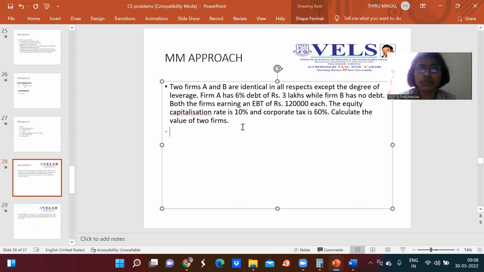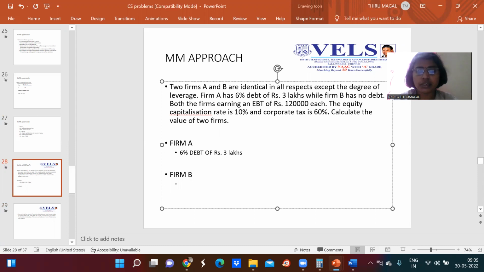So the two firms are firm A and firm B. They are identical in all aspects, but firm A uses 6% debt of rupees 3 lakhs, while firm B has no debt.